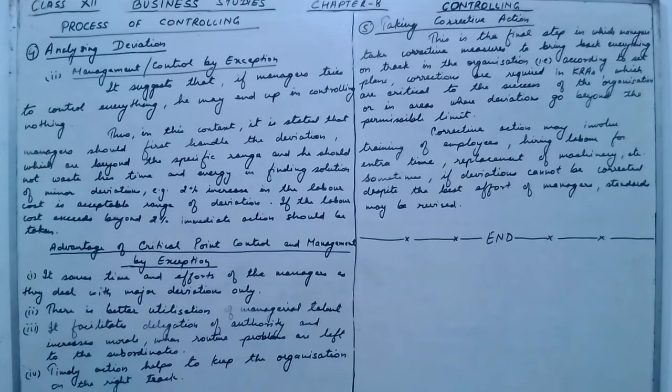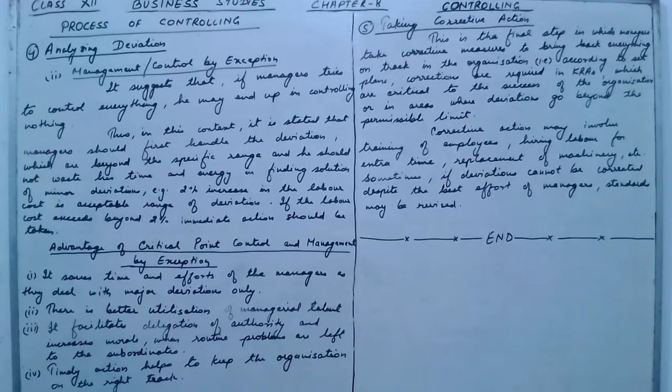Correction is made in the key areas of the organization first, because these key areas are critical to the success of the organization, and then the organization achieves its targets. Or the manager can handle the deviations which go beyond the permissible limit or the specific limit.